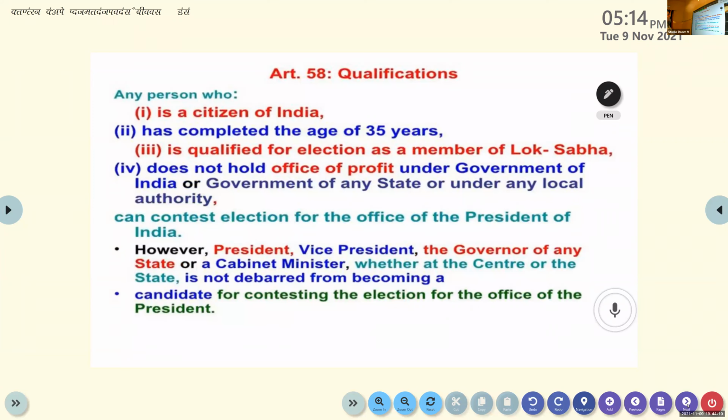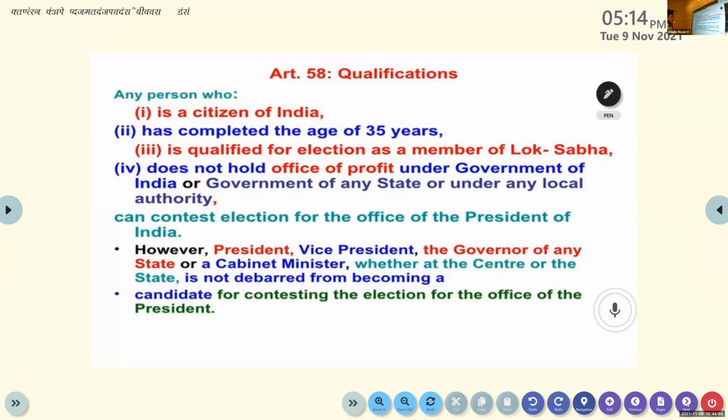Next, the qualifications to be a president. What are they? He or she should be a citizen of India, has completed the age of 35 years, is qualified for elections as a member of Lok Sabha, and does not hold office of profit under the government of India or government of any state or under any local authority. Such a person can contest election for the office of the president of India. However, the president, vice president, the governor of any state or a cabinet minister, whether at the center or the state, is not debarred from becoming a candidate for contesting the election for the office of the president.